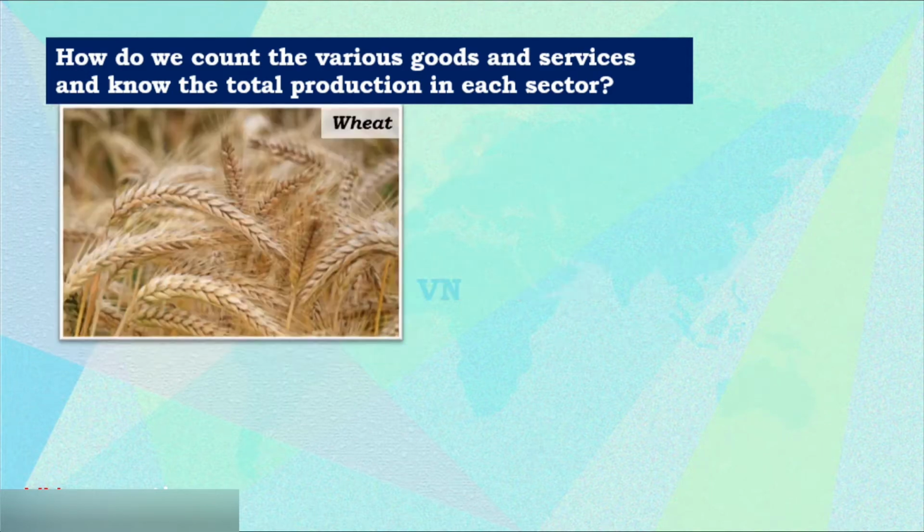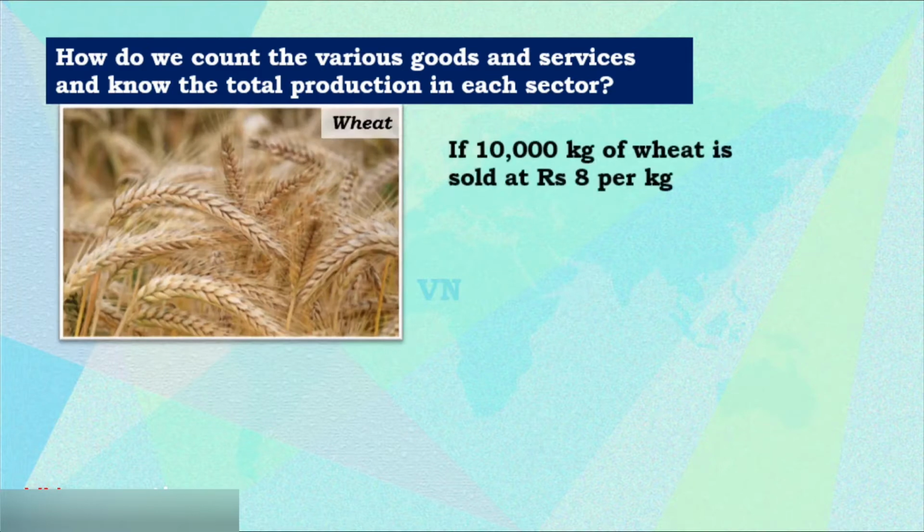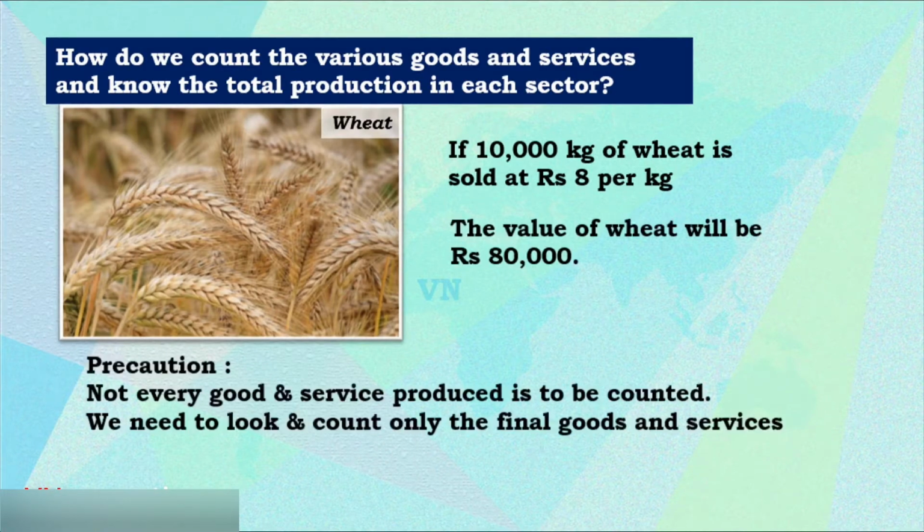Now the total production of each sector. So I am explaining with the help of an example. The previous example was coconut. Now wheat. If 10,000 kg of wheat is sold at rupees 8 per kg, the total value of wheat is 80,000.